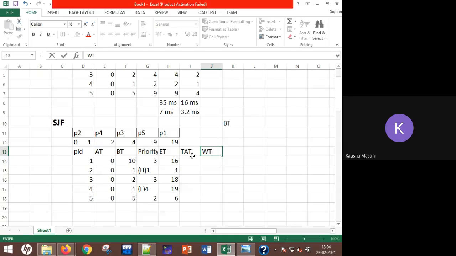Waiting time will be 6, 0. 16 minus 10, 6. 1 minus 1, 0. 18 minus 2, 16. 19 minus 1, 18. And 6 minus 5, that is 1. Yes, absolutely right. So 6, 0, 16, 18 and 1.